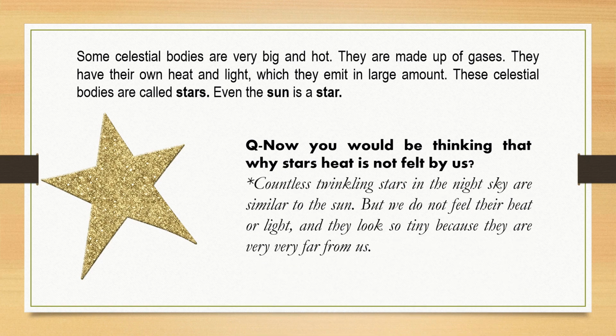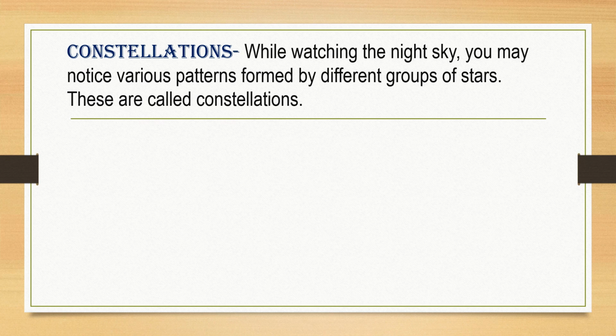Countless twinkling stars in the night sky are similar to the sun, but we do not feel their heat or light, and they look so tiny because they are very far away from us. The sun is quite near to the earth's surface, because of which we are able to feel its heat and light.